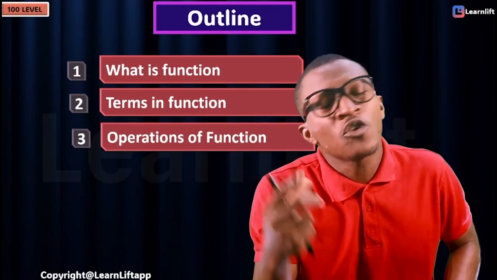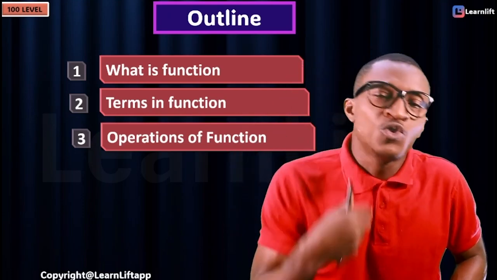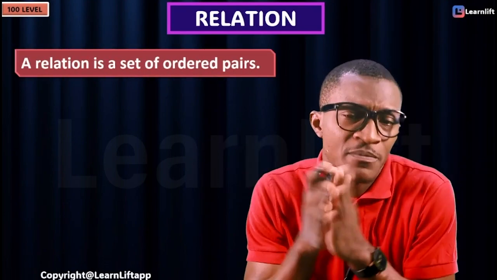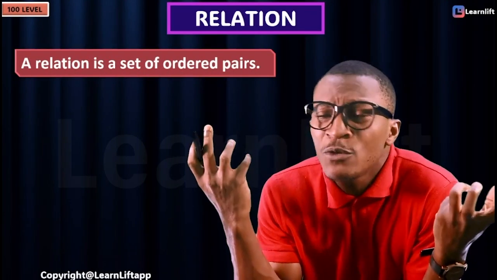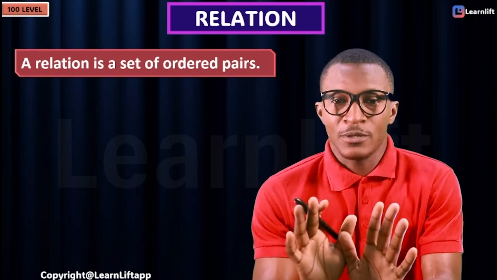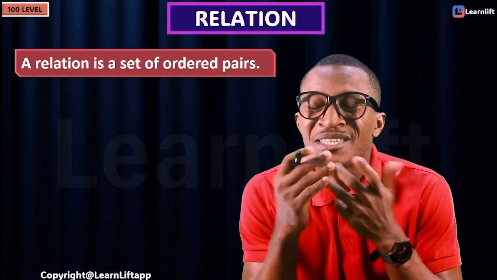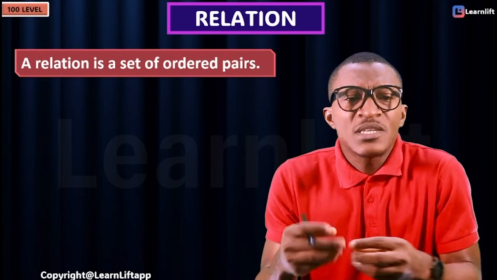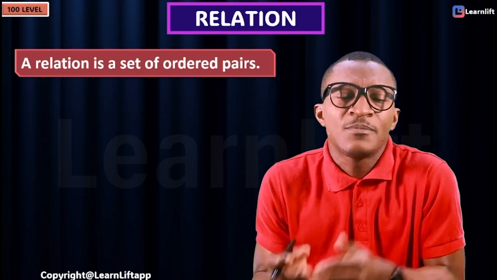What is function? Before we talk about function, let's first introduce the term relation. What's a relation? I'll start by telling you that a relation is just a set of ordered pairs. Now, this is so confusing. What set of ordered pairs? First, let me give you a mental explanation. When we say something is a set of ordered pairs, it means that the thing is not alone.